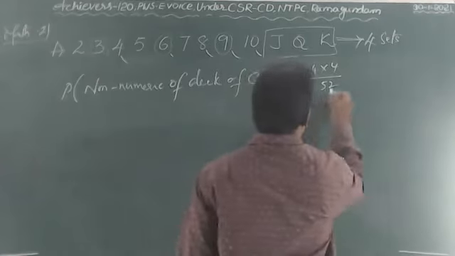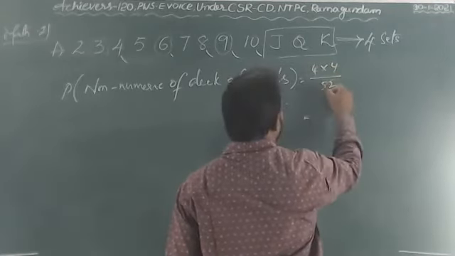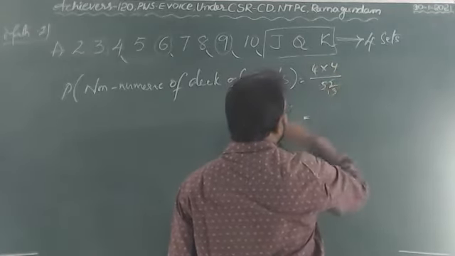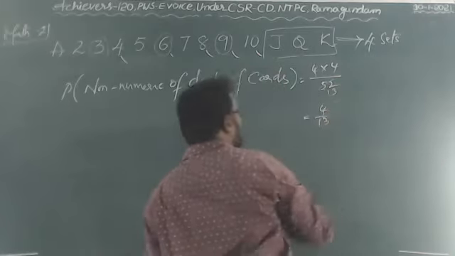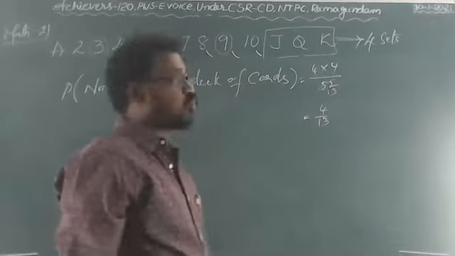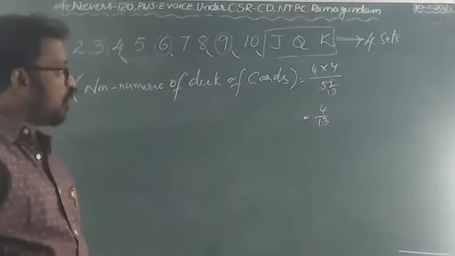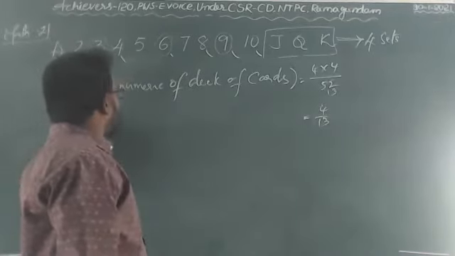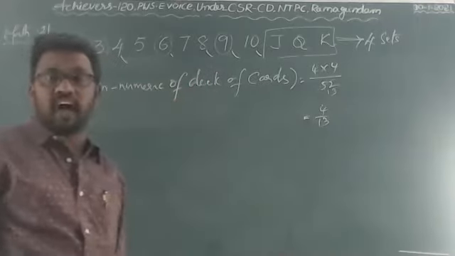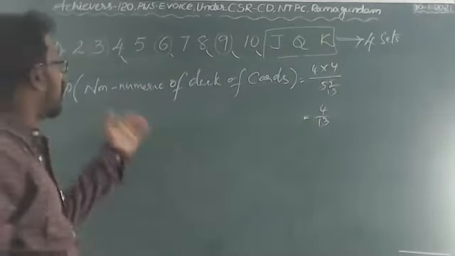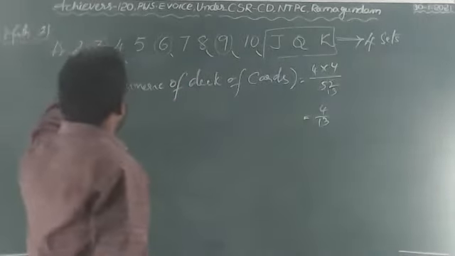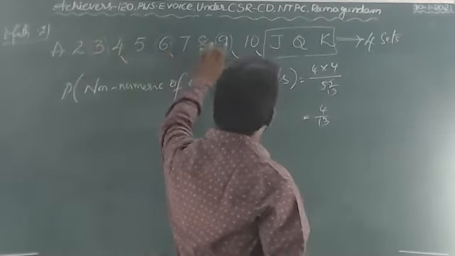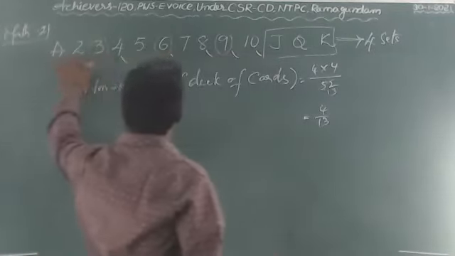Now 4 ones are 4, 13s. So 4 by 13 is the result. That is the probability of getting a non-numeric card of a deck of cards. It should not be numeric: 2, 3, 4, 5, 6, 7, 8, 9, 10, you have to delete all.